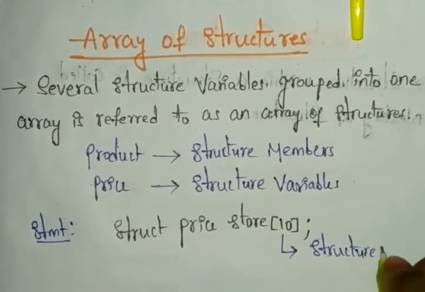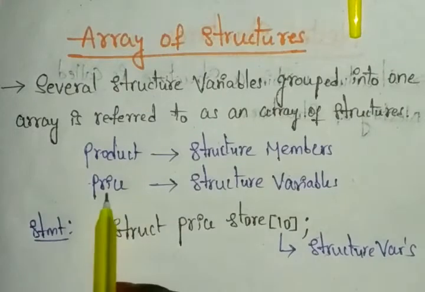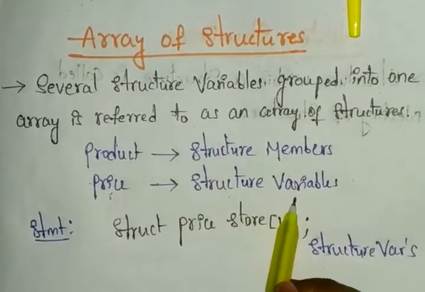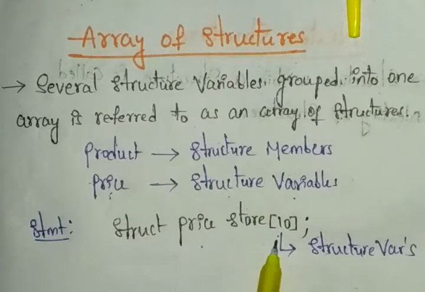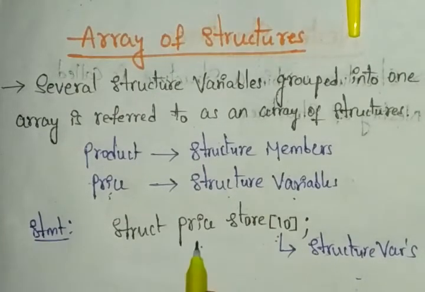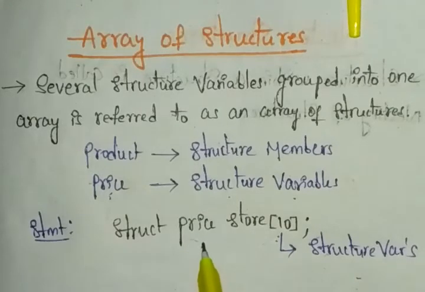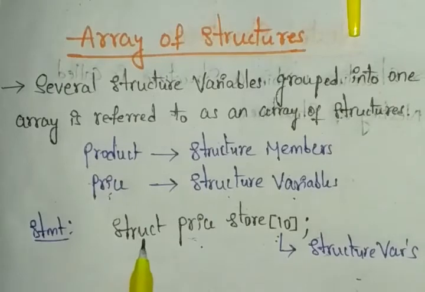The price is a structure variable. Once we give the size, in this array we can store up to 10 structure variables, each taking one price. Those 10 structure variables have prices, so we have 10 prices in this.